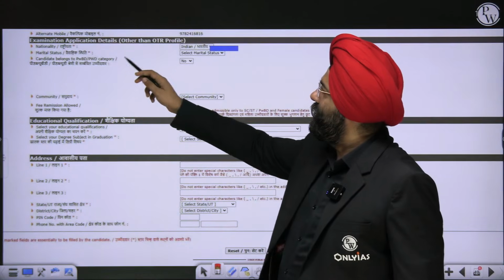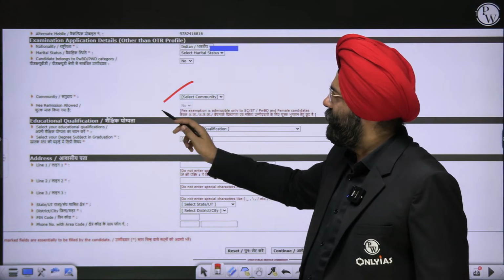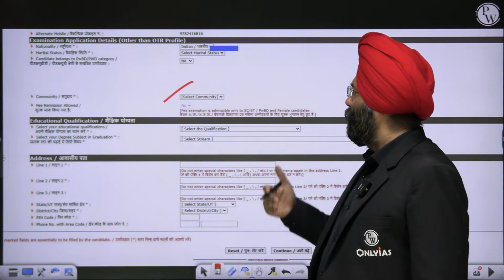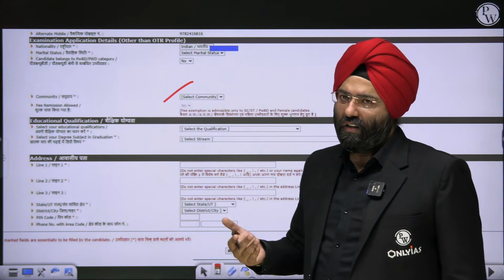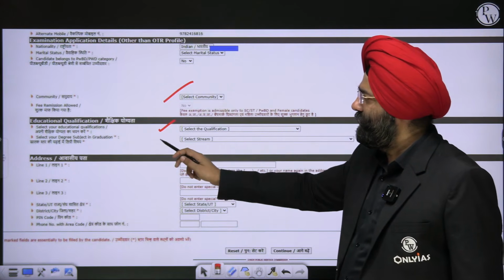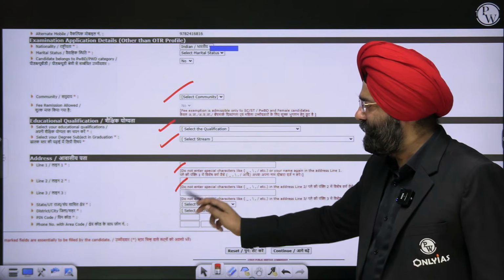Again, then community, let us say if you belong to SC, ST, females, or persons with disabilities, then you do not have to pay the fee. Otherwise, you have to pay a fee of 100 rupees. Select your qualifications again, degree. You have to write your address here, district, pin code.